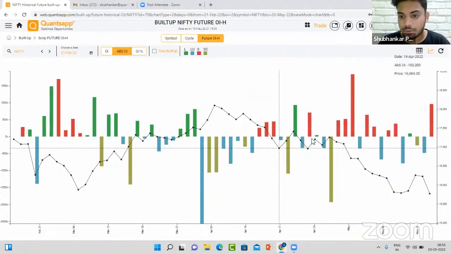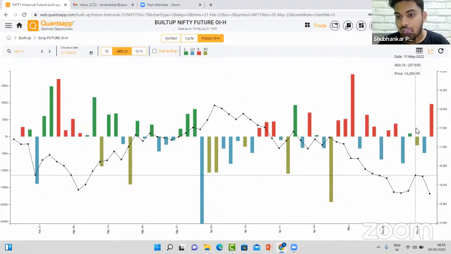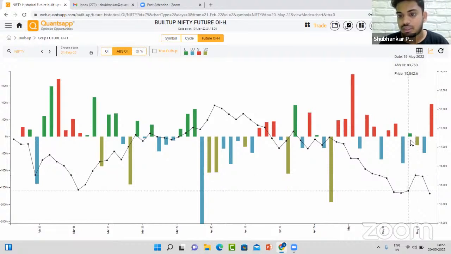If we see the absolute open interest, the quantum of the long build-up was very small. That indicates that whenever Nifty is going down, the shorts are coming in with conviction and a bigger quantum, and whenever Nifty is going up, there is not a lot of conviction on the long side, and the quantum is also very small.